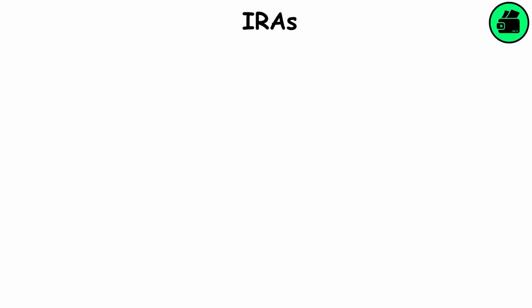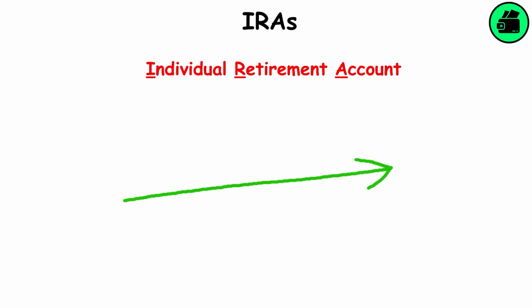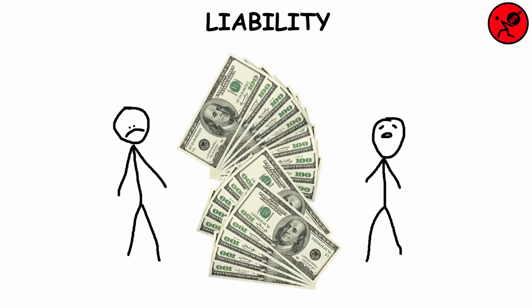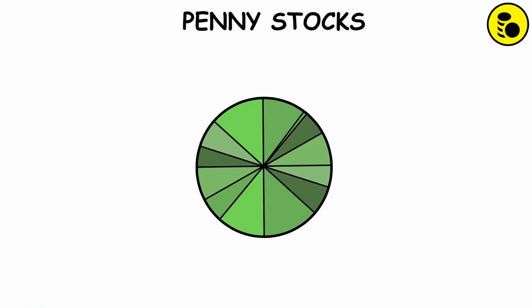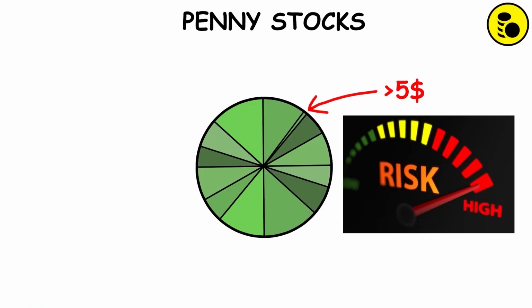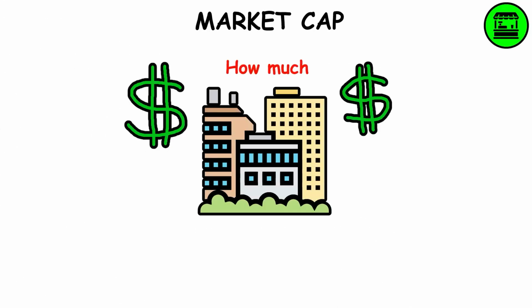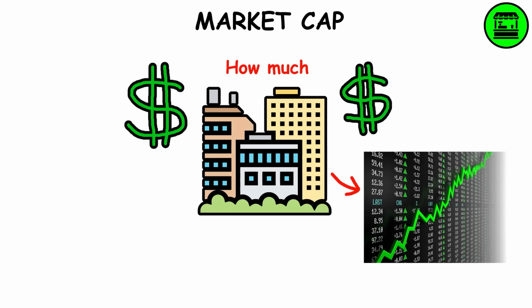IRAs. It stands for Individual Retirement Account, and it's a long-term savings account that individuals with earned income can use to save for the future while enjoying certain tax advantages. Liability. Something a person or company owes. Penny stocks. Shares valued at less than $5. They are usually considered highly risky. Market cap. It refers to how much a company is worth, as determined by the stock market. Leverage.